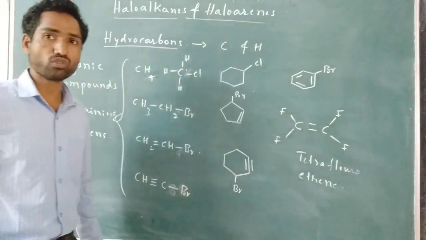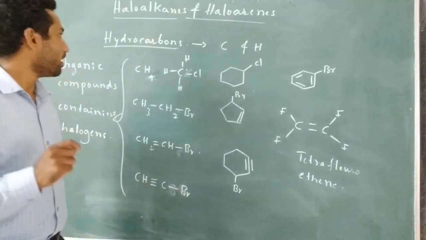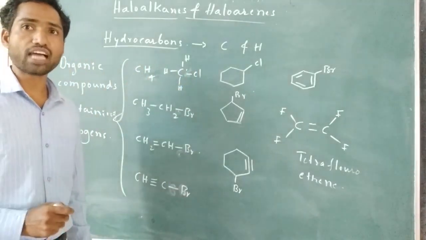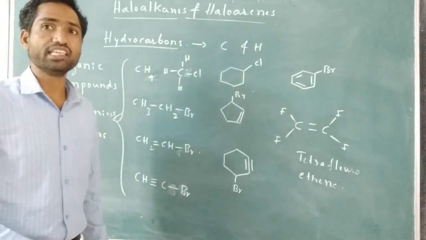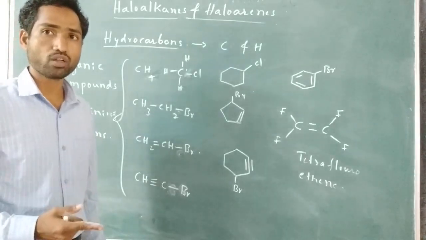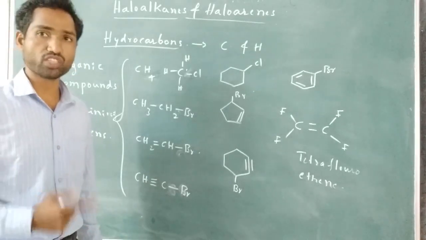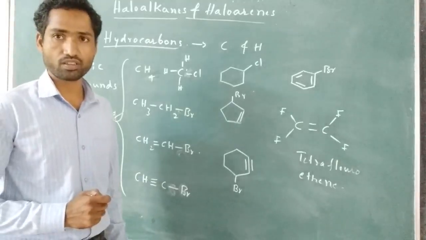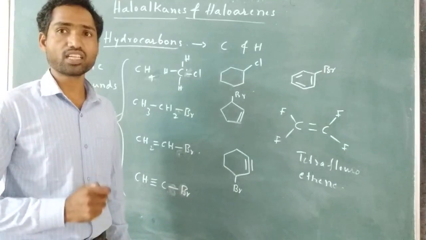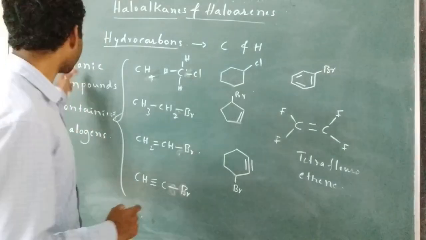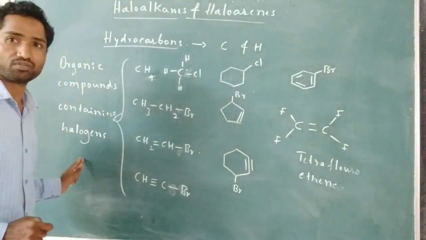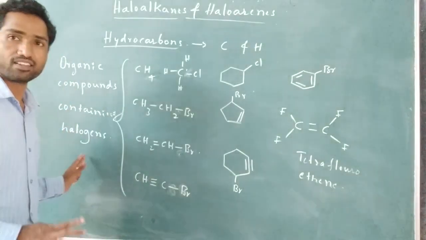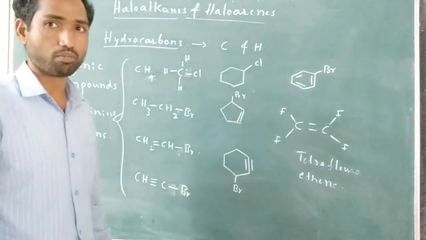So these are all halogen containing organic molecules. First, what we have to remember is hydrocarbon: hydrogen and carbon containing compounds. If we replace one or more than one hydrogen with halogen atoms, such compounds are known as organic compounds containing halogens. Right? So this is the simple part.